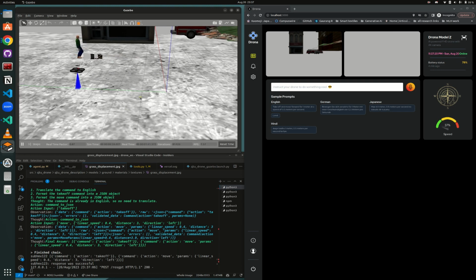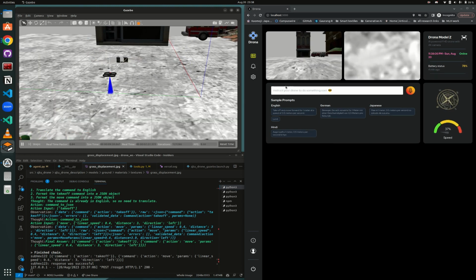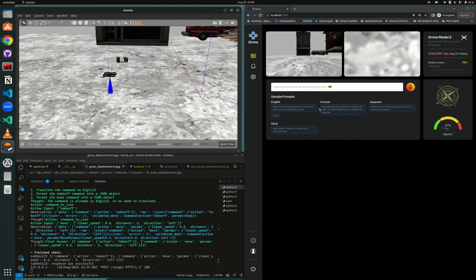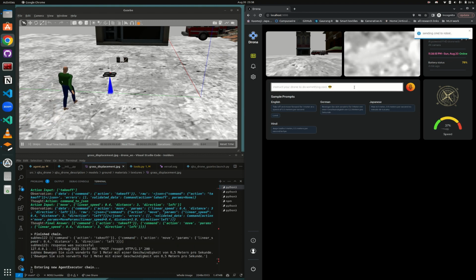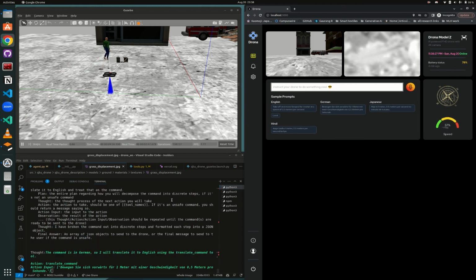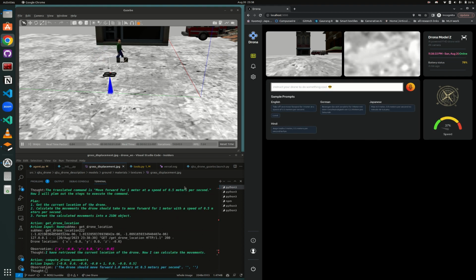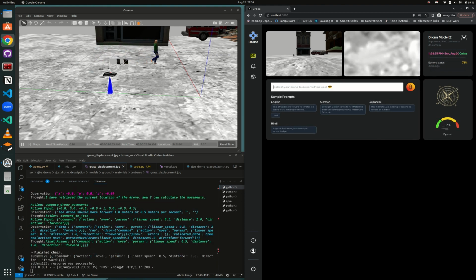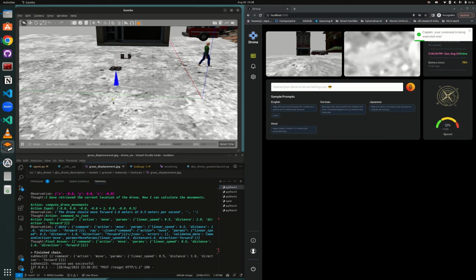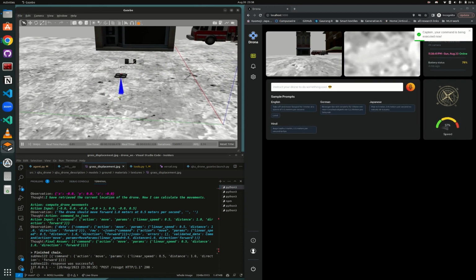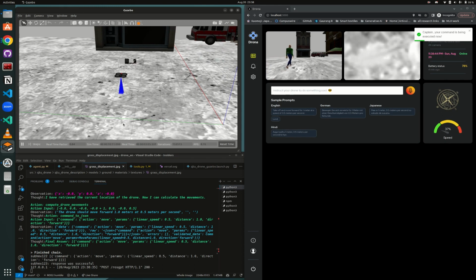And that's it. Now I can also tell the drone to execute actions in another language. For example, we can use German from here, so that's convenient. And send this command, and essentially this command is telling the drone to go forward for 1 meter at 0.5 meters per second. So let's see, the drone is translating the command and it's executing. And so it started. It's going forward for 1 meter at 0.5 meters per second. This was 1 meter, and the earlier one was 3 meters.